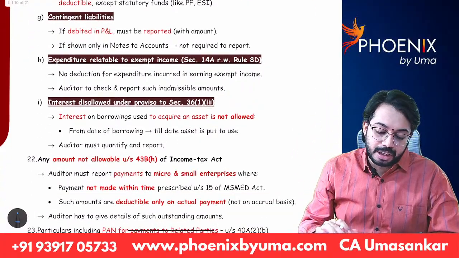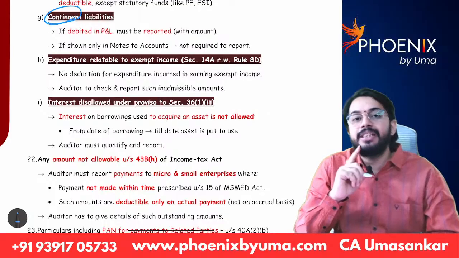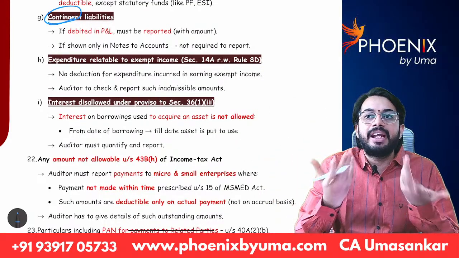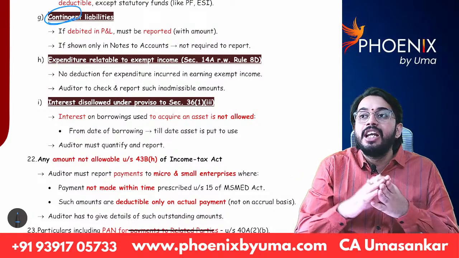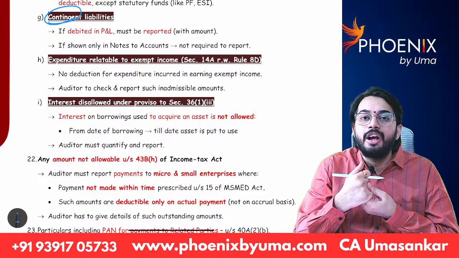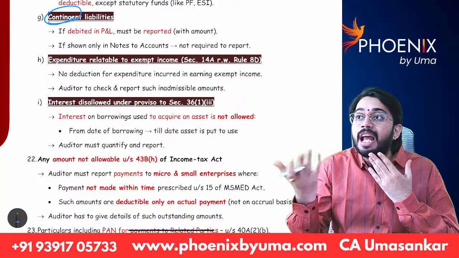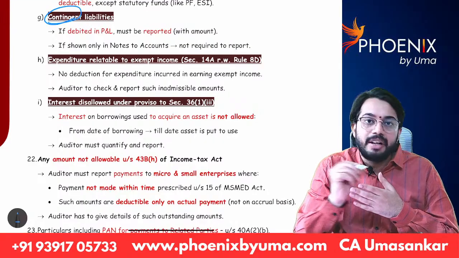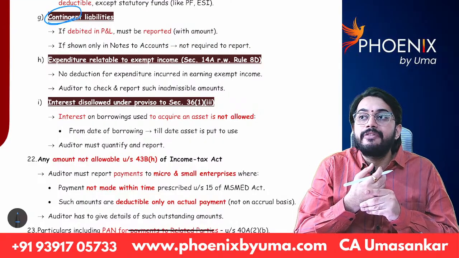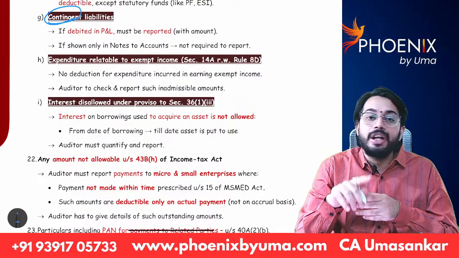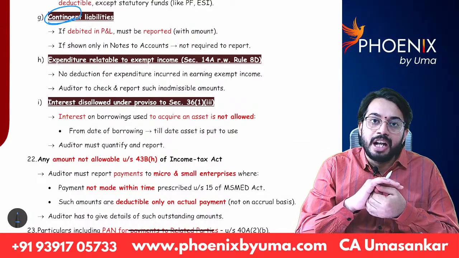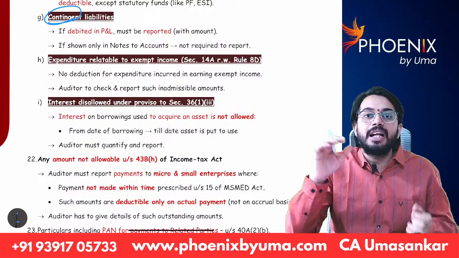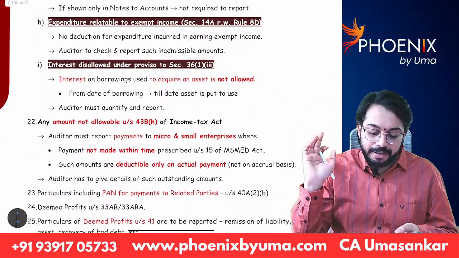Okay. Next, contingent liabilities. You know contingent liabilities, right? A case was filed against the company. We do not know whether we will win the case or we will lose the case. If we lose the case, we need to pay a penalty of 50 lakh rupees. So, we will recognize the provision for contingent liability. But provision for contingent liability is not allowed as deduction under income tax. So, if there is any provision created for contingent liability, that is required to be given in subclause Z.